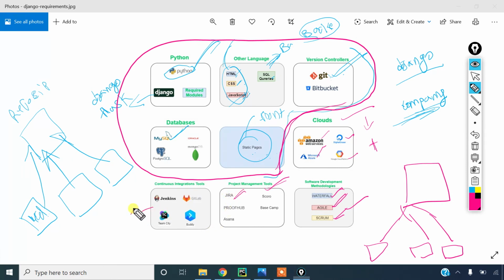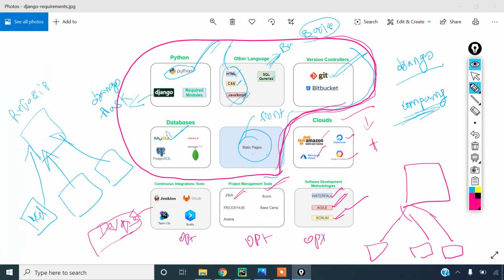After that, continuous integration tools come under the DevOps teams. The people who work in DevOps should know these concepts, but developers don't need to learn this. So these are optional only. But if you want to get a job, you should have the other skills.